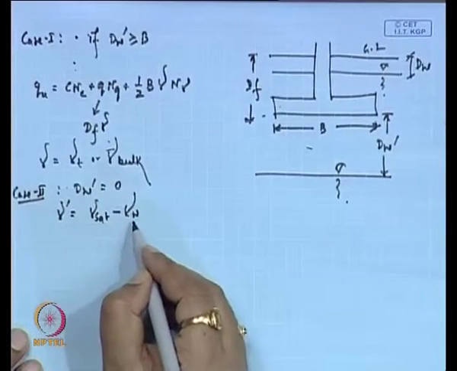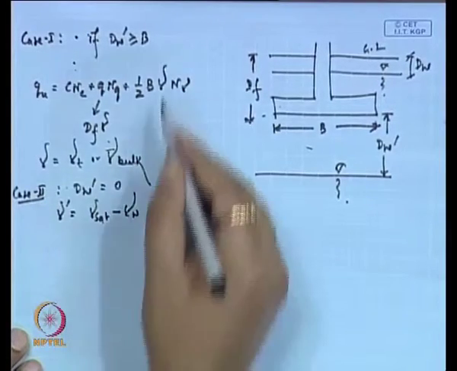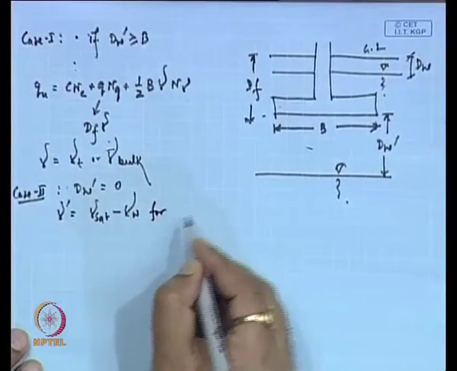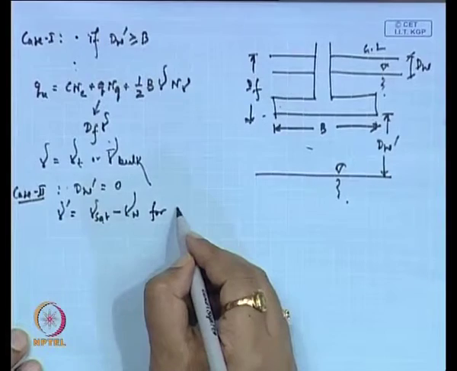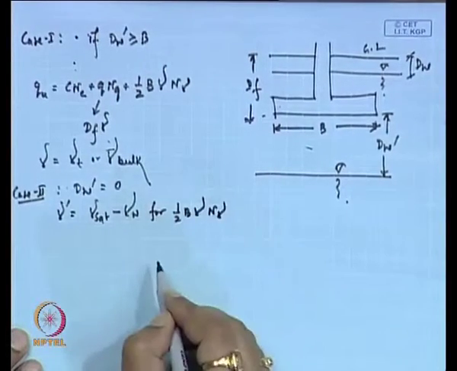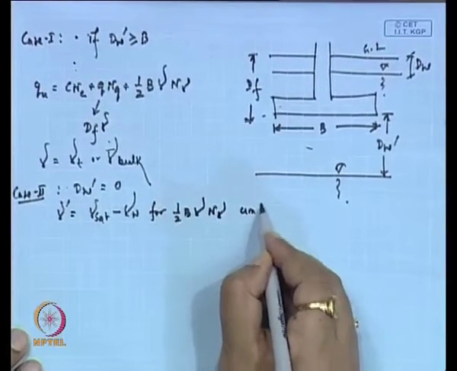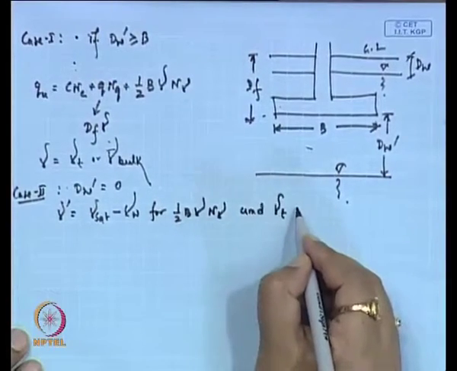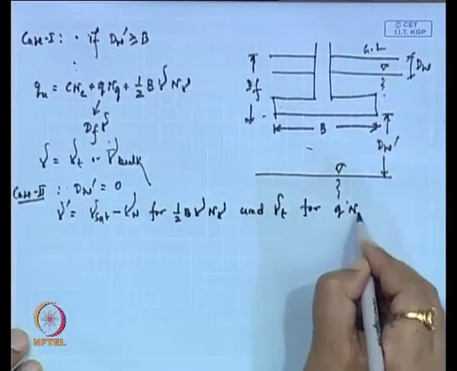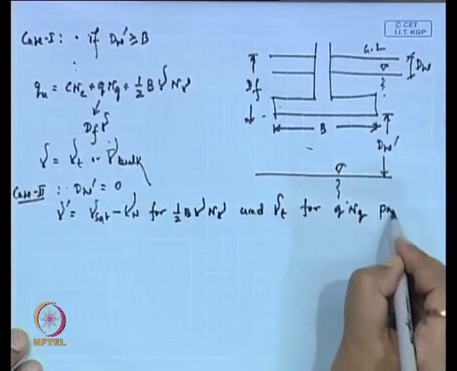This gamma we have to use for the second term, the half B gamma N_gamma portion, and gamma_T or gamma bulk for the q N_q part.